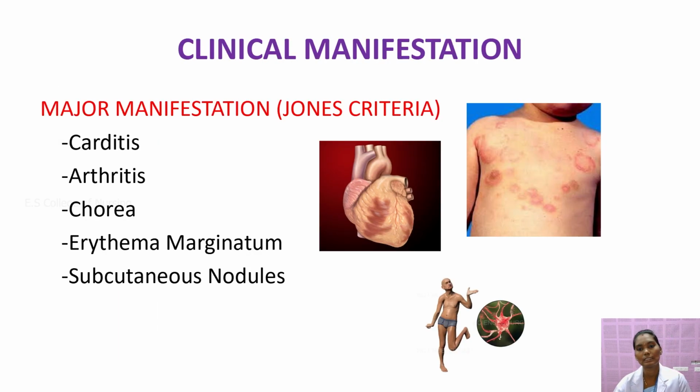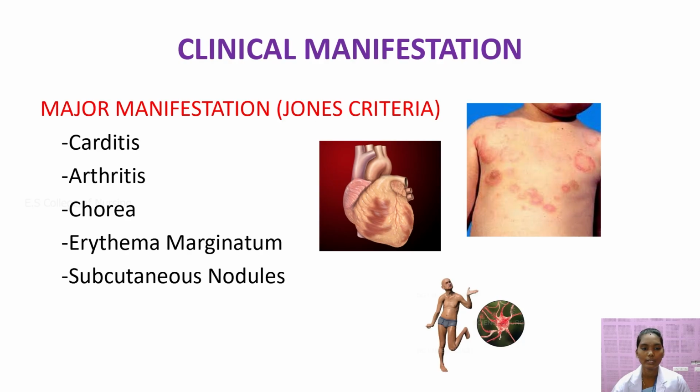Next we'll move on to the clinical manifestations of rheumatic heart disease. They are divided into two: minor features and major features, as minor manifestations and major manifestations. The major manifestations are based on the Jones criteria, which categorize the patient's signs and symptoms.